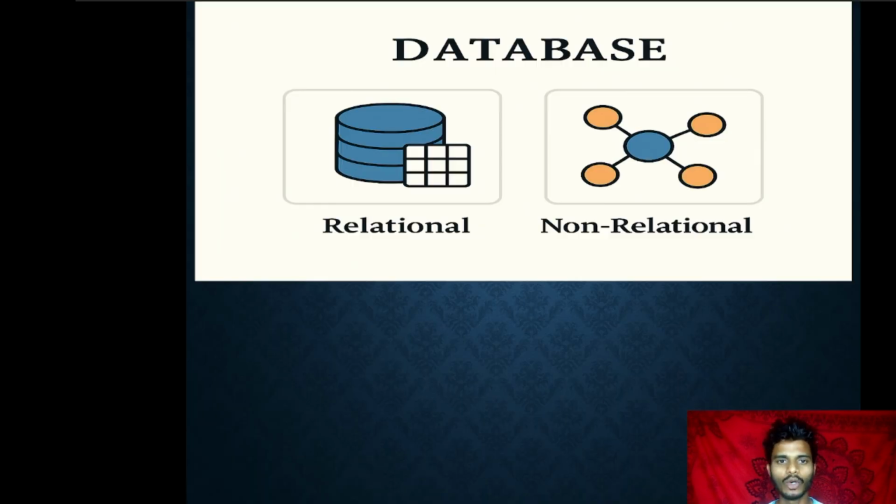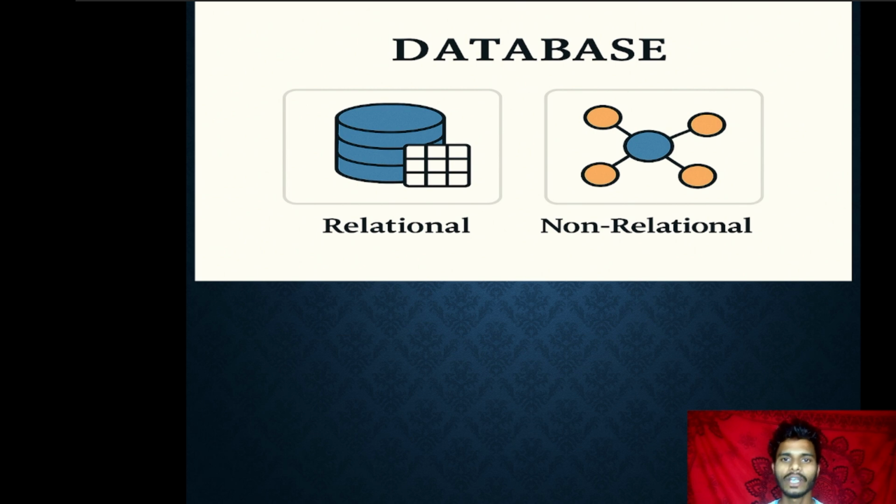If you see how many types of databases there are, mainly we will know about the relational database and the non-relational database. What exactly are they? A relational database is a database in which the tables are related to each other. There are so many tables in the database, and all the tables are related with reference columns.